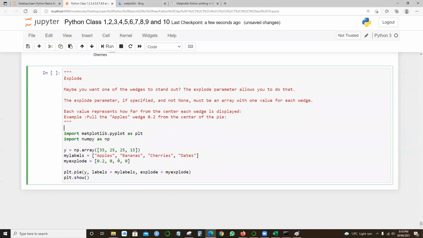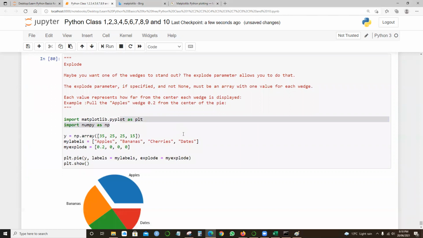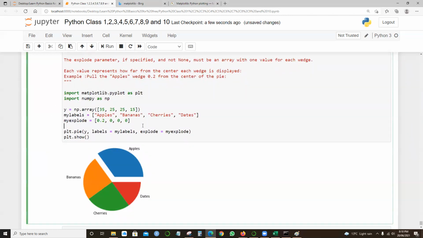So I got all the plotting and everything, but when I run this, I want to separate them, right? So my labels are apples, bananas, cherries, and dates, and plt.pie with labels equals my labels and explode equals my explode. Here I've given 0.2 only for apples, so I'm exploding out apples. That's the reason.